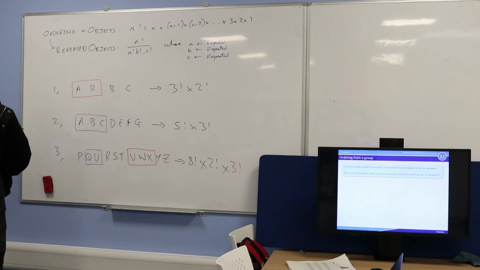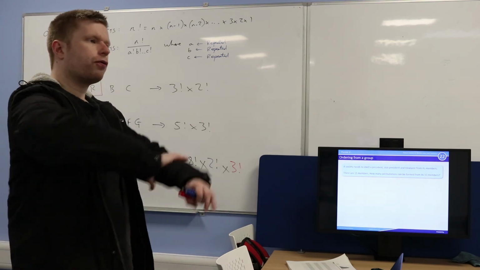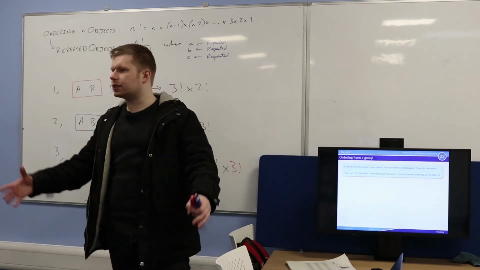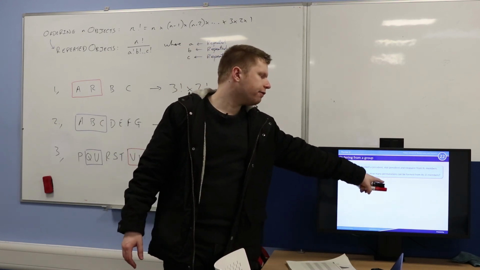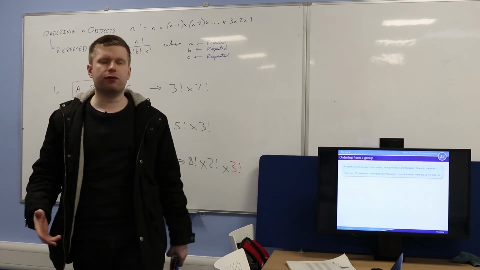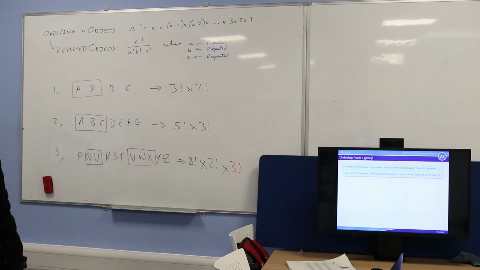A society needs to elect a president, a vice president, and a treasurer from its members. So you know that there are 15 members in this society. How many orderings, how many permutations can I have such that I have a president, vice president, and a treasurer from these 15 members? Can I give you 3 minutes to think about that for me?